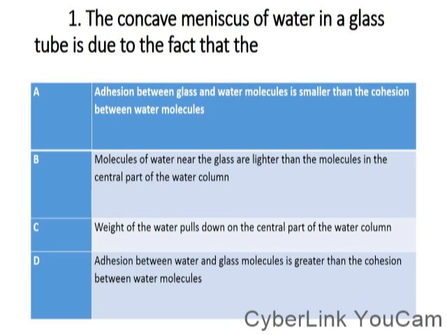So from here, what makes water form a concave meniscus is that the adhesive force is greater than the cohesive force. That is, the adhesion between the glass and water molecules is greater than the cohesion between water molecules. So that makes water form a concave meniscus. Again, mercury forms a convex meniscus because the cohesive force is greater than the adhesive force. I hope it is clear.